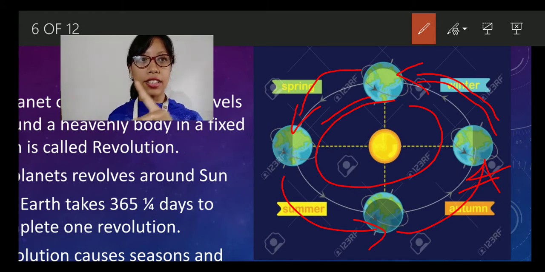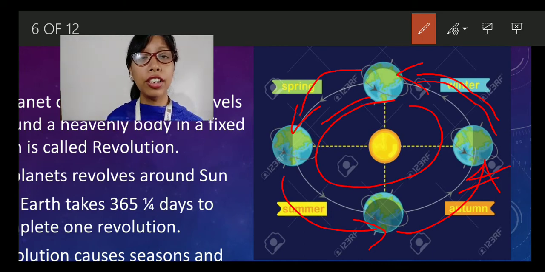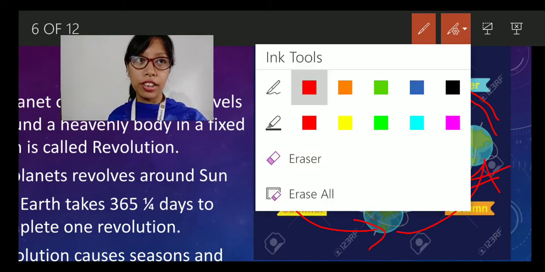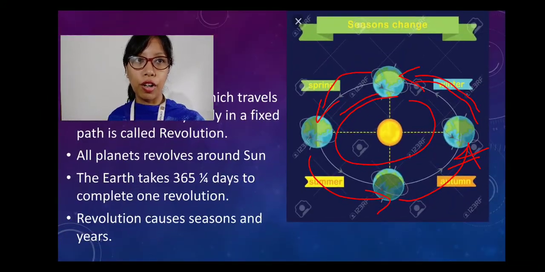So as the Earth revolves around the sun in different places, it will have the seasons, and we will be counting the years as well, right? So this is how revolution works.